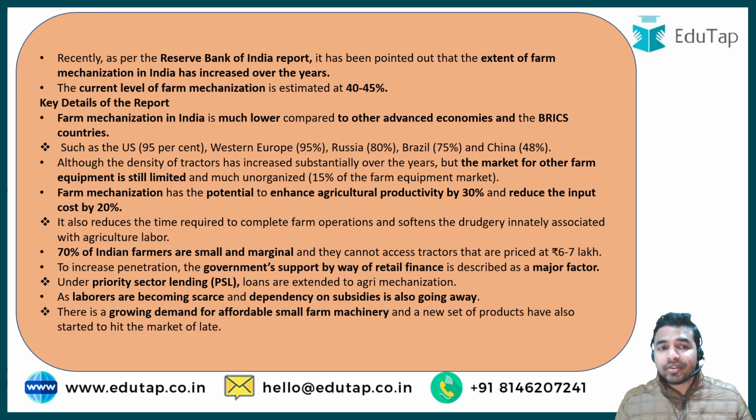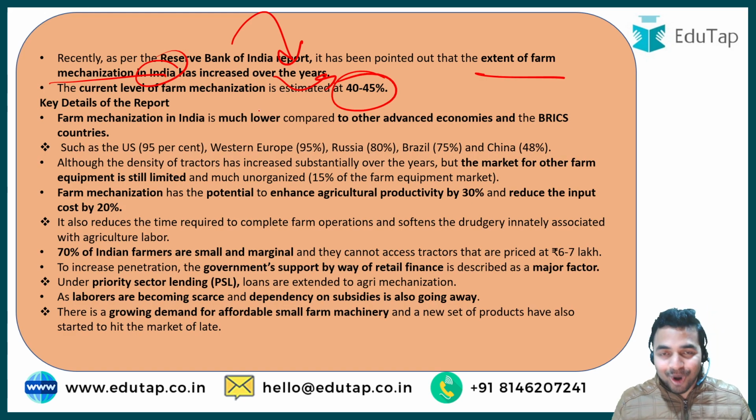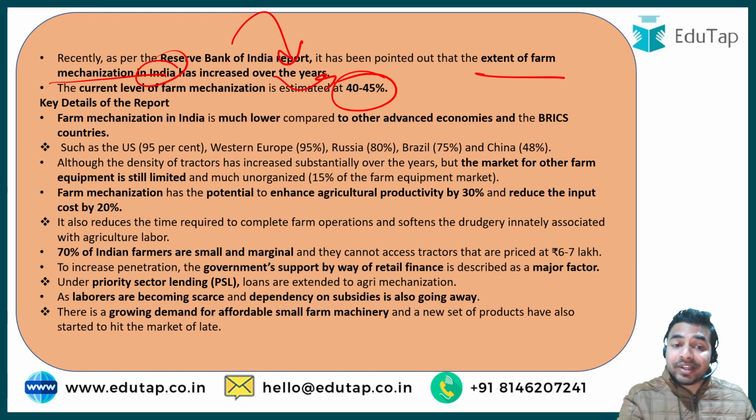The Reserve Bank of India, RBI, has released this particular report which tells us about the extent of farm mechanization in India. It says that the farm mechanization in India has increased over the years, and this level is estimated at 40 to 45% all over India. Moving on to some other key details, the report says that although farm mechanization in India has increased, it is still much lower as compared to other advanced economies and the BRICS countries.